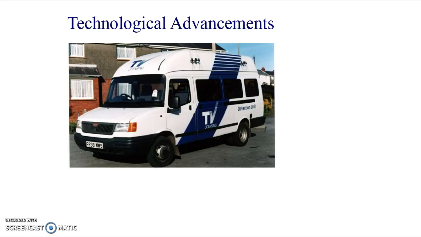But we know that what the BBC do is they charge a license fee, and then you have these TV license vans. I know this slide says technological advancements, and then this van that I've managed to pick does not look very advanced at all. It looks pretty old, and I think they probably have newer systems. But this is what it maybe used to look like 15 years ago, and they would catch people who were watching TV and not paying their TV license, and I think it's quite serious. Well, not serious crime, but I think if you keep on not paying, I think you go to prison.